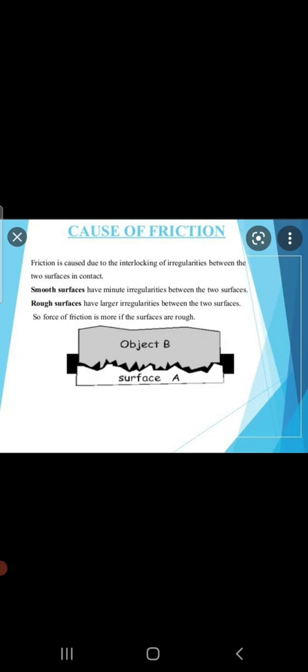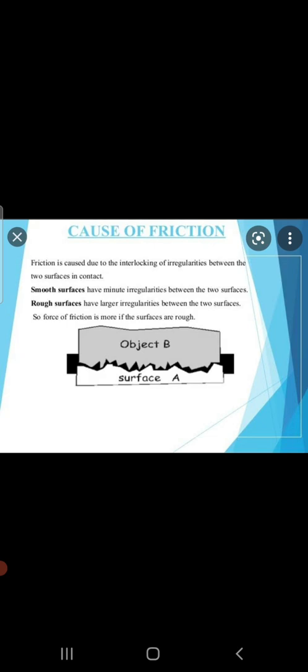Children, we all know very well that when the surfaces of any two objects are in contact, there are tiny hills and grooves that interlock with each other, and that's what opposes the motion of the body, and that's what is actually friction. The factors which friction depends on are the nature of the surface in contact and the mass of objects in contact.